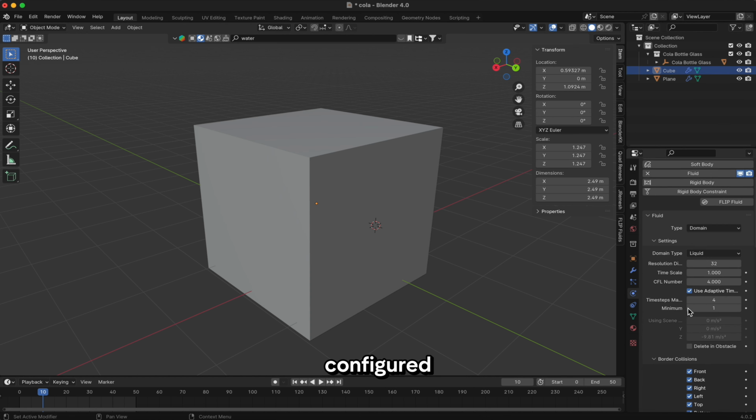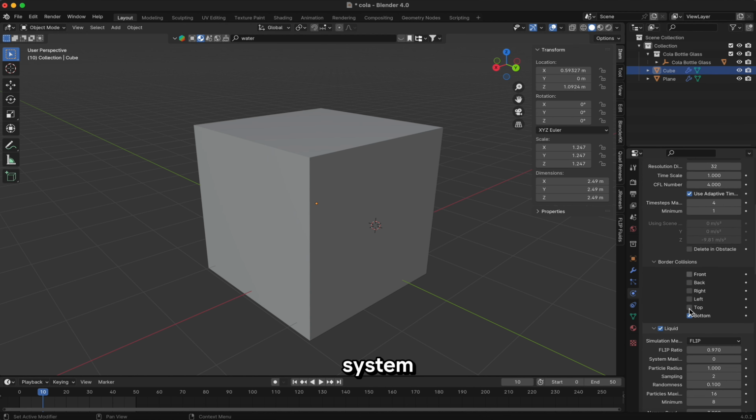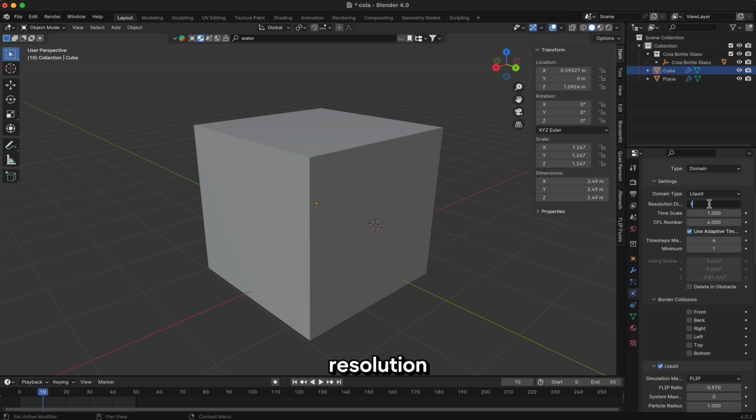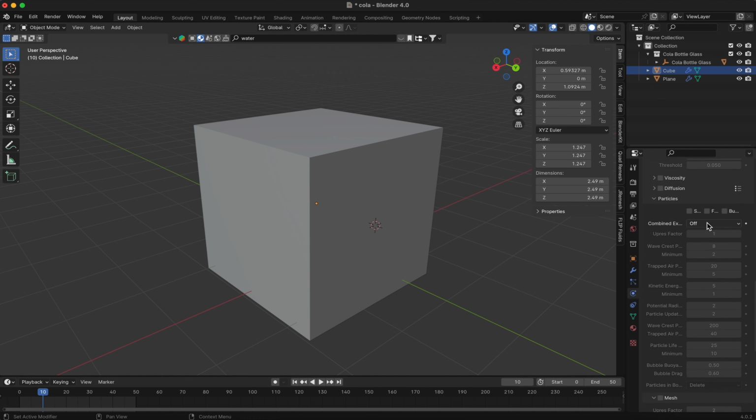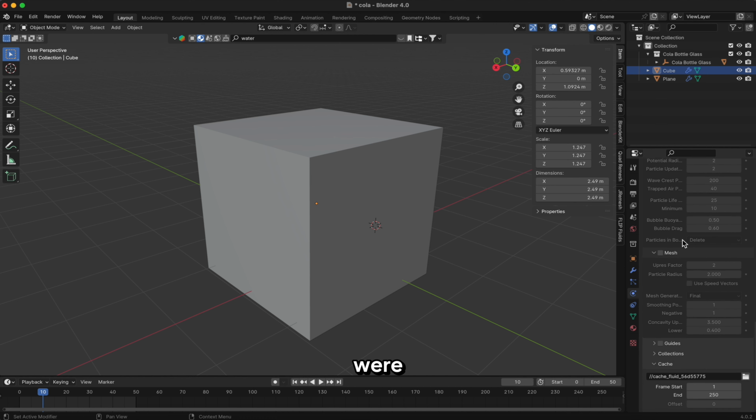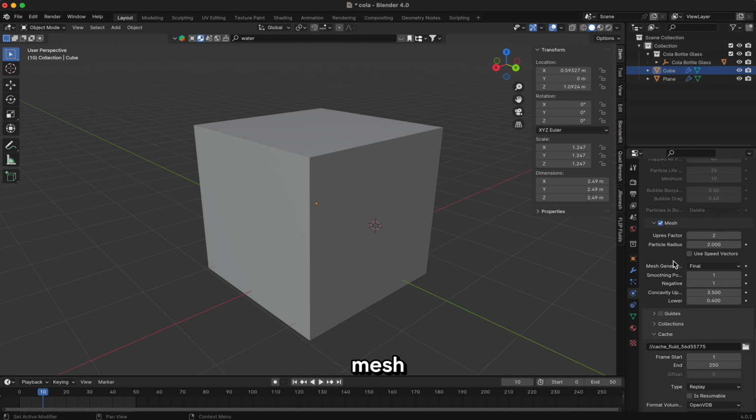I further configured the cube settings in the particle system. I bumped up the resolution to generate more particles for better detail. Once the particles were ready, I converted them to a mesh.